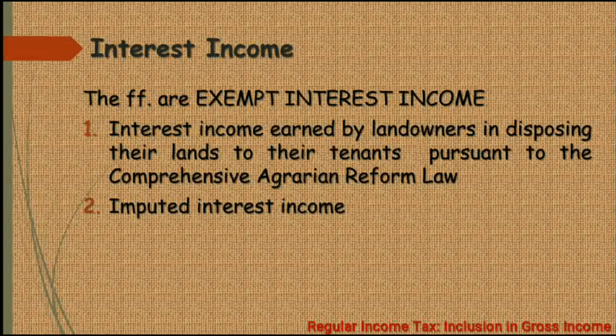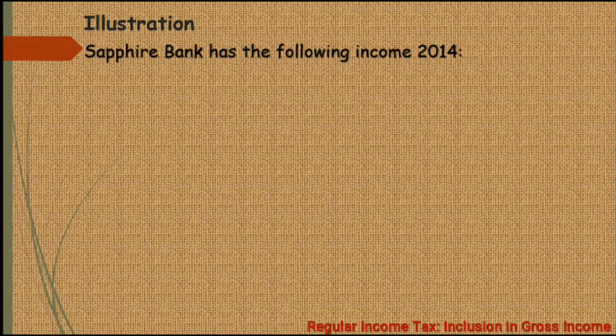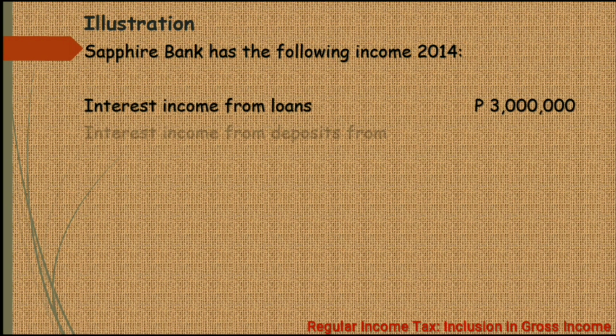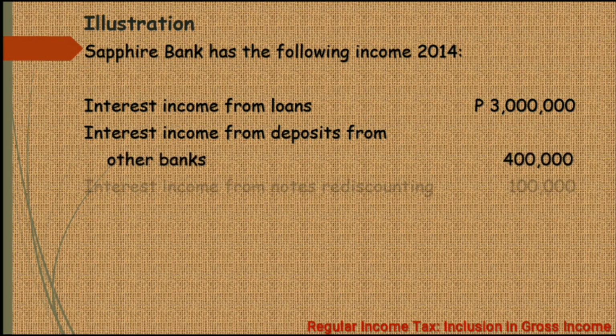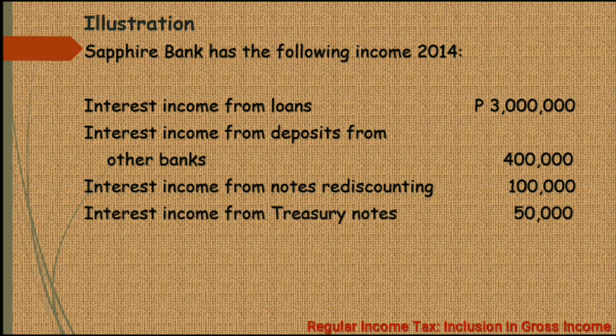Let us now have this illustration. Sapphire Bank has the following income in 2014. So we have interest income from loans, 3 million pesos. Interest income from deposits from other banks, 400,000 pesos. Interest income from notes rediscounting, 100,000 pesos. And then interest income from treasury notes, 50,000 pesos. Okay, so let us identify which of these are subject to the final tax and which of these are subject to the regular income tax.